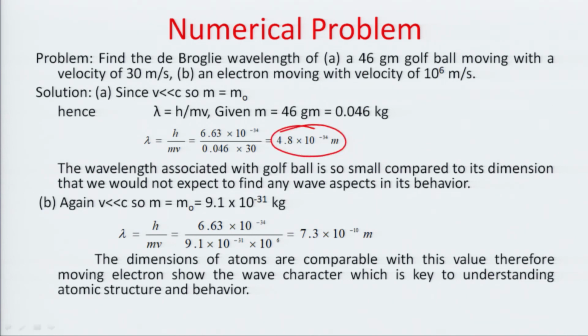Just concentrate on this value. This value is very small in dimension compared to the golf ball. That means, for a macroscopic particle it is very difficult to observe. The wavelength associated with the golf ball is so small compared to its dimension that we would not expect to find any wave aspect in its behavior. And when we talk about the electron, the value is 7.3 into 10 to the power minus 10 meters, and this is quite close to the dimension where the electron resides. The dimension of an atom is comparable with this value. Therefore, moving electrons show wave character, which is key to understanding atomic structure and behavior.